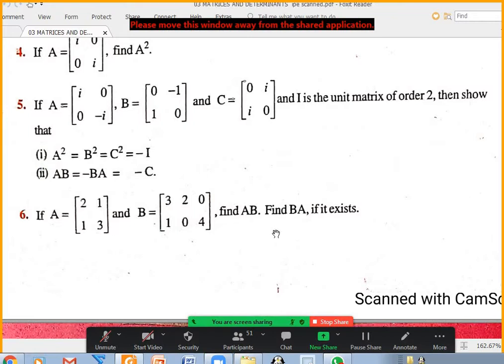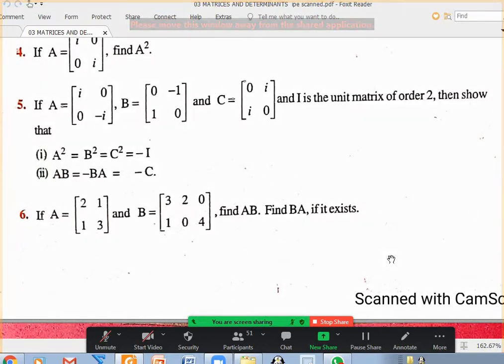Sir, for finding the squares, or any a to the power of n, can we have any formula or some shortcut for doing it, sir? No. It depends on the question. We'll discuss it. Okay. Today, after clarifying our doubts, we are going to discuss especially that model of questions.